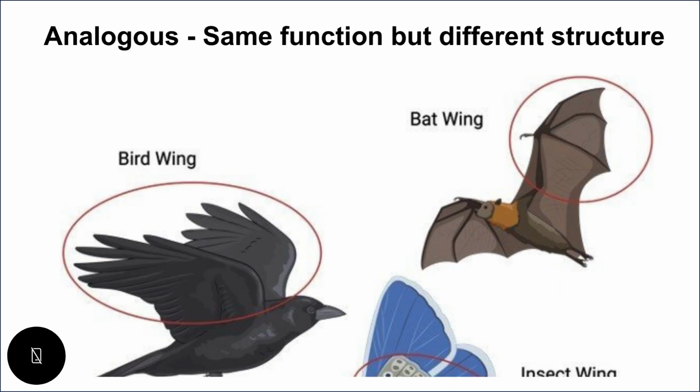Analogous, on the other hand, is vice versa. So same function but different structure. Best example is if you try to compare the wings of the bat, the wings of the bird, and the wings of the insect. All three animals have the same goal or same function, which is to fly, but the structure of their wings are different. The insect wing is much thinner compared to the bird and bat wing, while the bird wing has the largest structure, while the bat wing is moderate. It's a little bit thin, at the same time a little bit big.